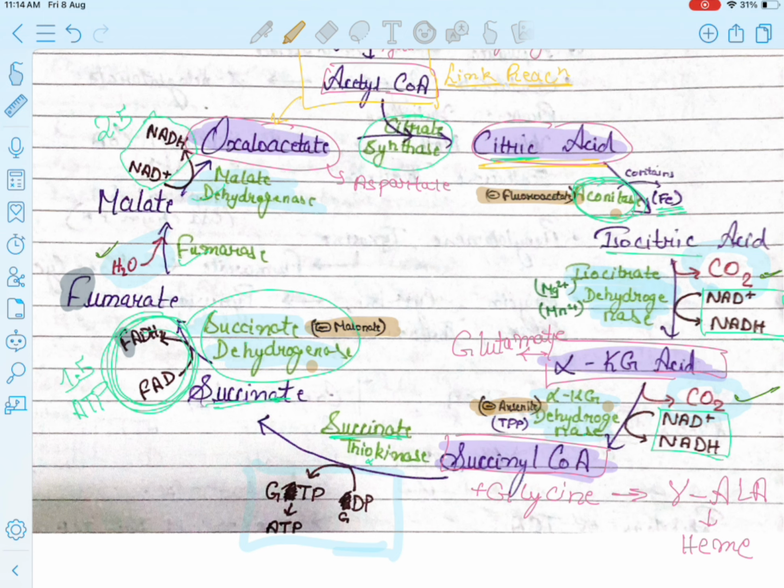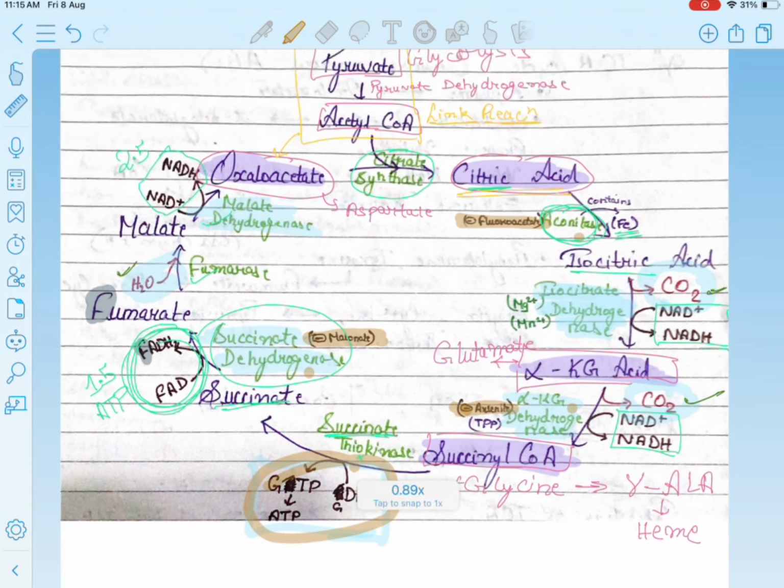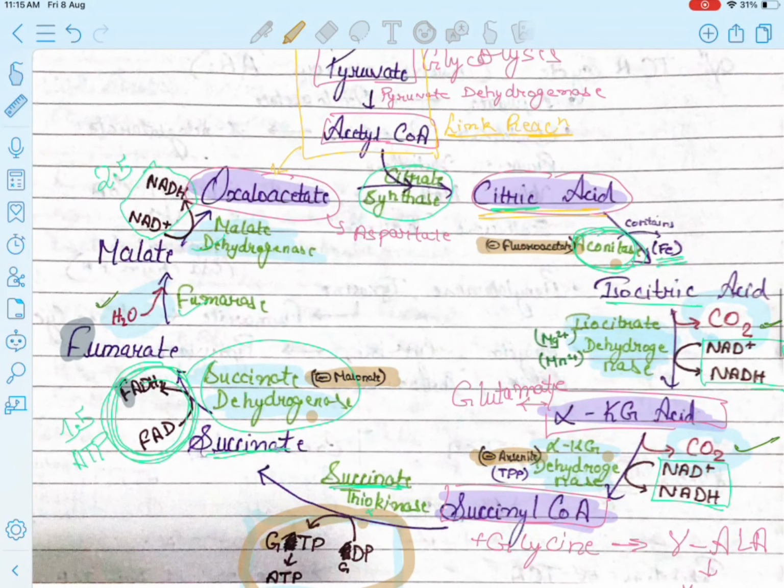Then I have told you about one substrate level phosphorylation here. So this is all about the TCA cycle.